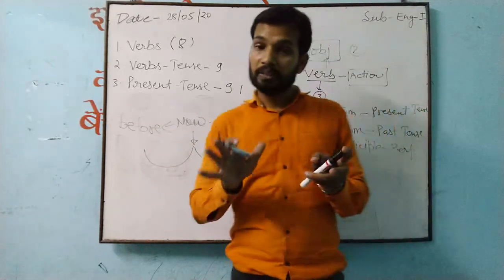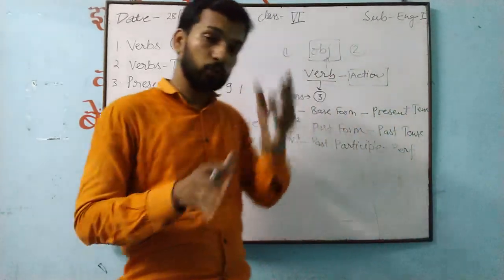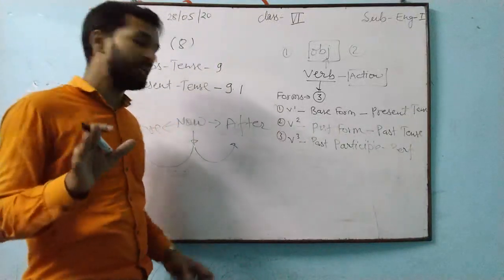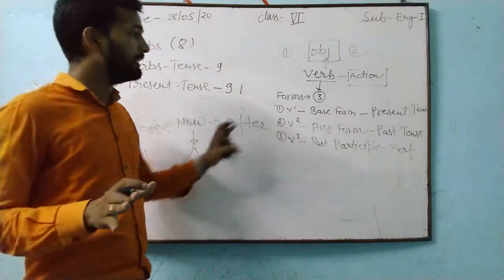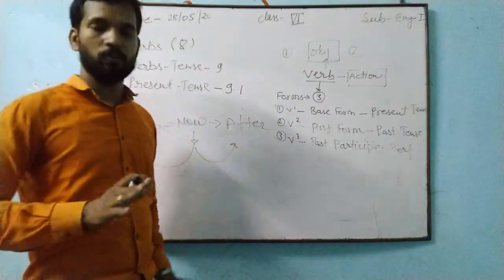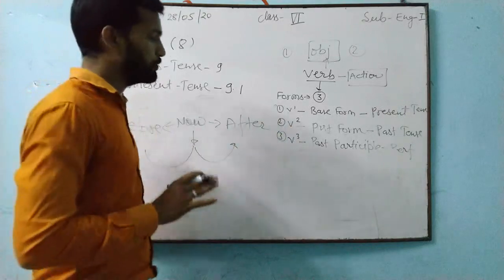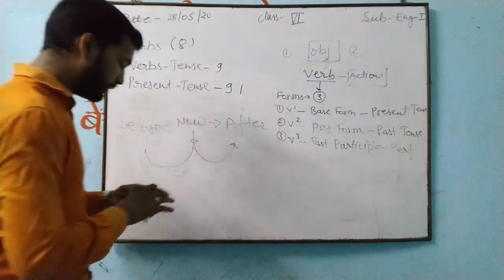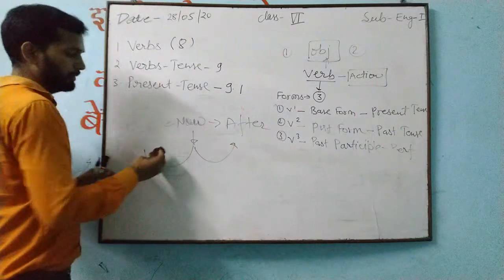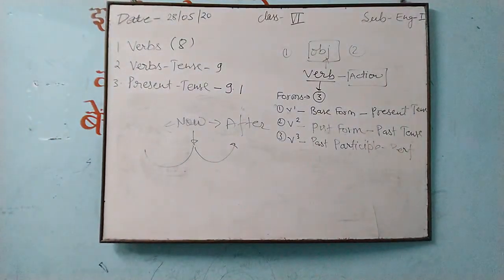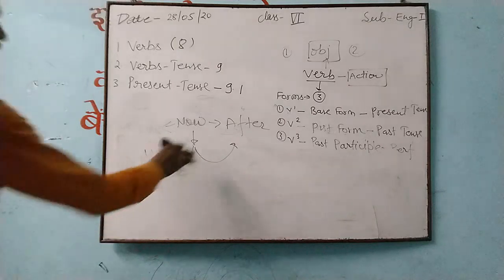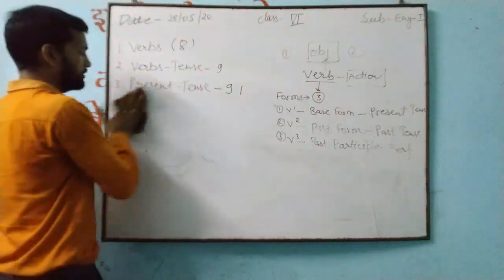So the relation of the verb is associated directly with that. Means the entire tense depends only on the verb. That is why there are 3 forms of the verb: base form, past, past participle. In that you will get a few points. First form of the verb, second form of the verb, third form of the verb. How will you get these 3 forms? Just see.